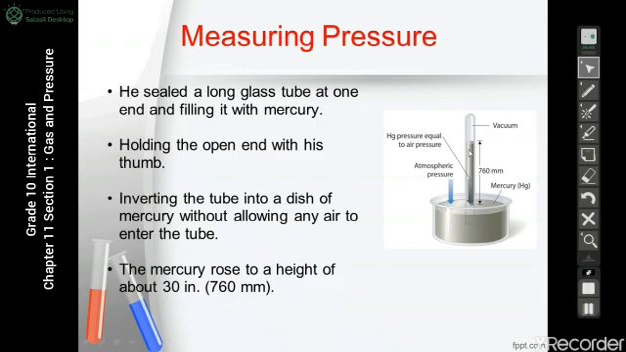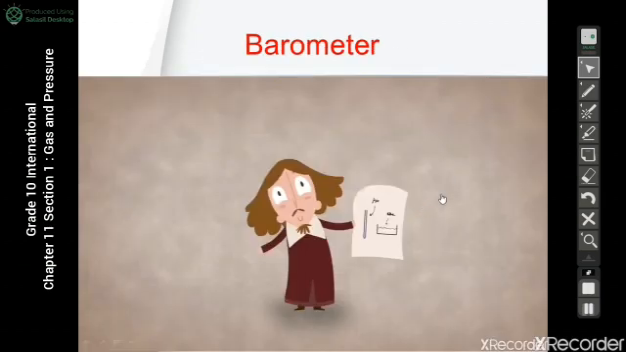What makes the mercury drop? The force of gravity. The force of gravity pulls the mercury down. So it drops to a certain height, which was 760 millimeters. But why does the mercury stop at this height? Why 760 millimeters? Let's go back a little.